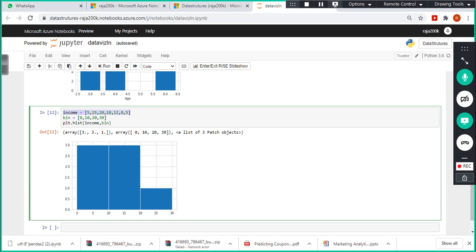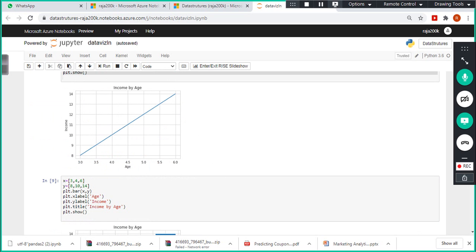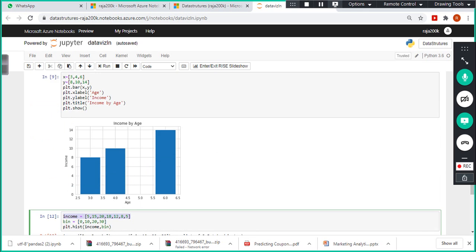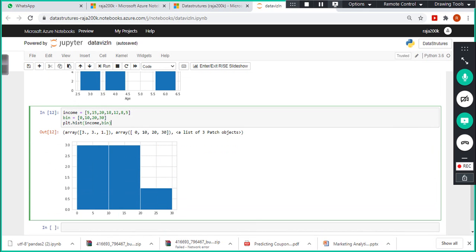But you might be wondering, what value is plotted on the x-axis and y-axis? Here you mentioned x-axis and y-axis values, but when it comes to a histogram, all you need to do is specify just the x-axis value. The y-axis value will be determined automatically by the chart. The y-axis is nothing but the frequency distribution, how many number of times 5s are occurring, right?